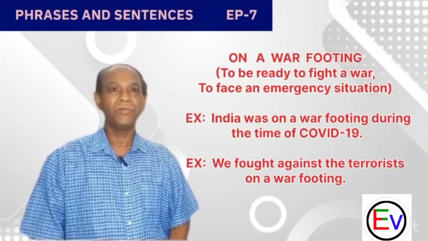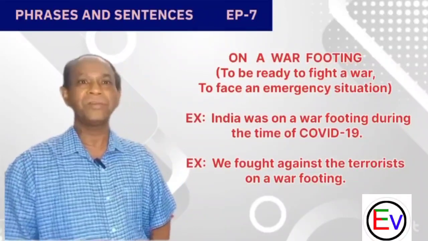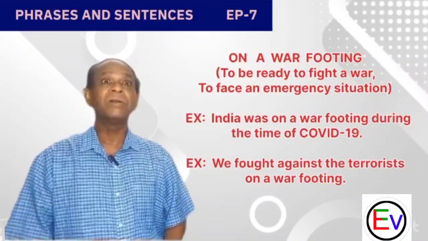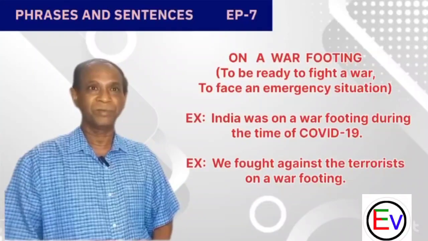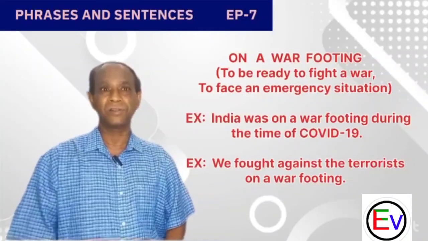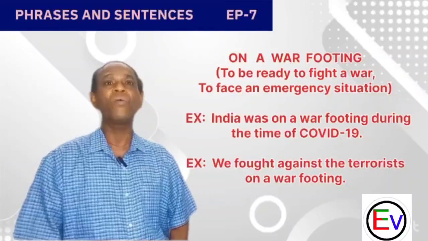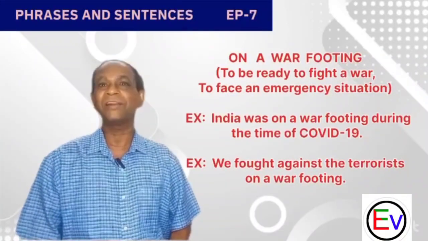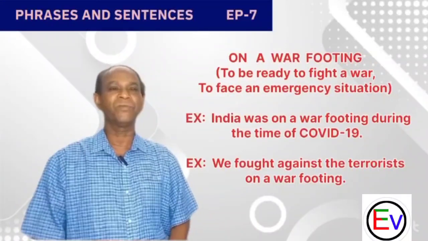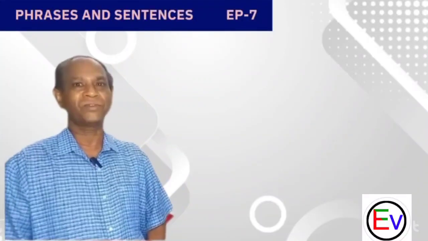Another example: we fought against the terrorists on a war footing. If we go through the newspaper, we can see the news that terrorists attacked so and so places. In that situation, the government has to take necessary steps to fight against it. So we can say we fought against the terrorists on a war footing. This phrase ends here. I hope you understood this phrase very well. Then let's go through the next phrase.